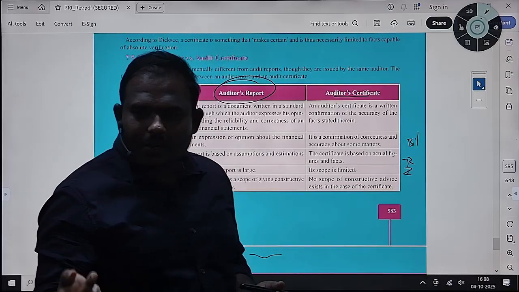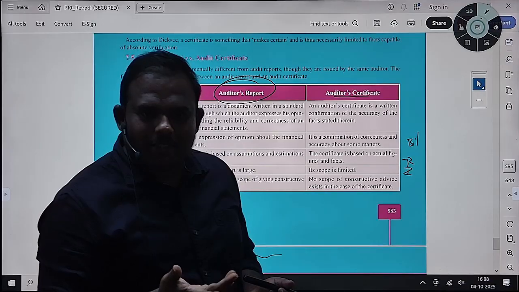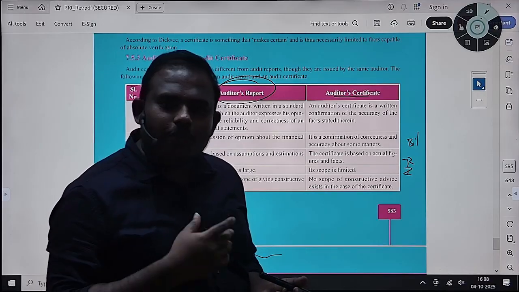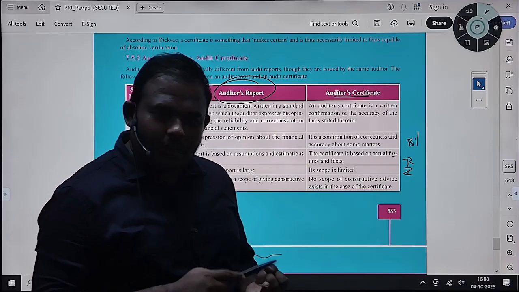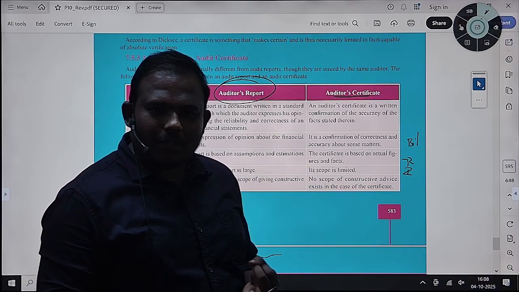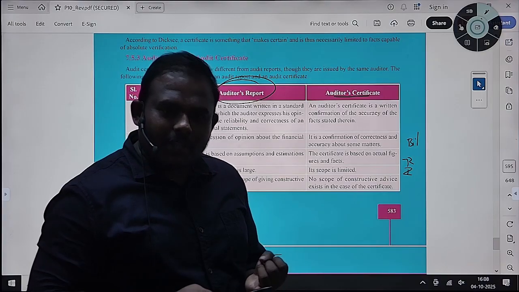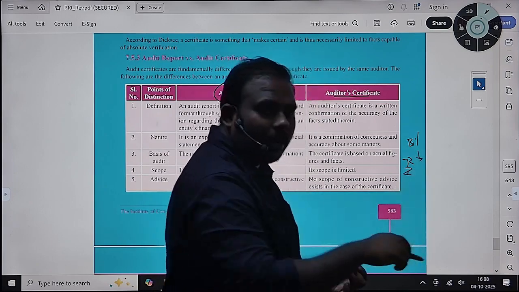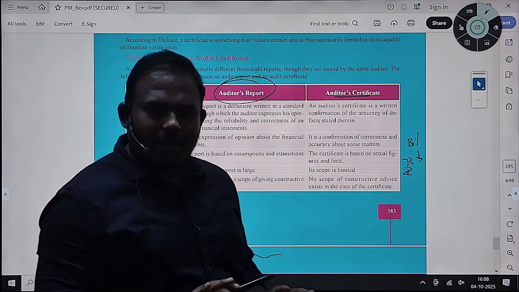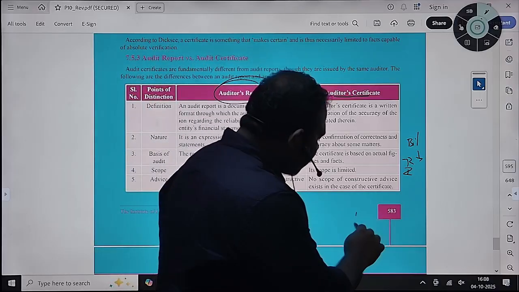Inventory certificate: you can check the inventory, you can check the purchase invoices. After all that, you will certify that inventory. You will physically verify the inventory and check the purchase invoices. After confirming that it is in stock and you have the purchase bill, then you will certify that the inventory is lying as on the particular date you are certifying.